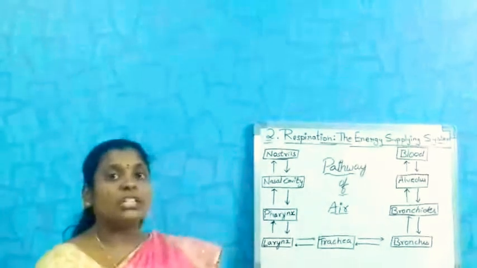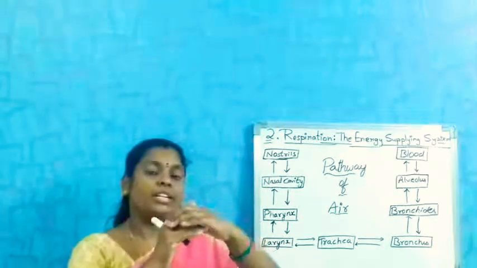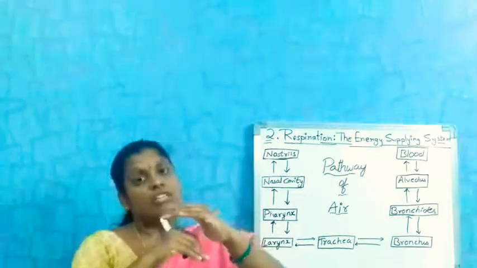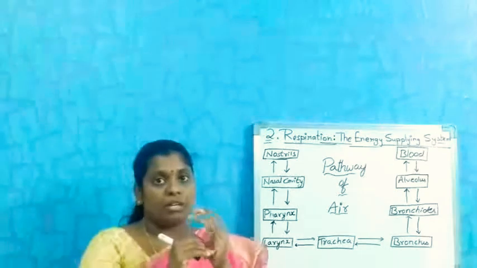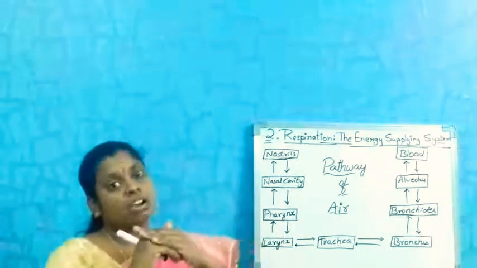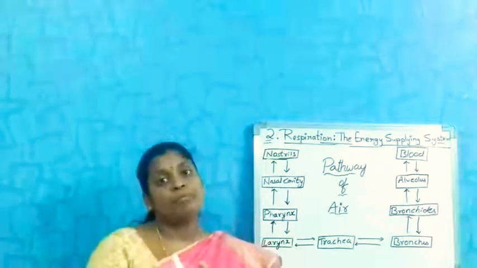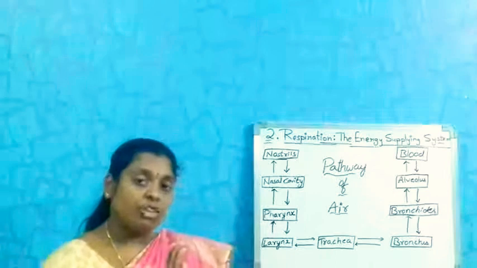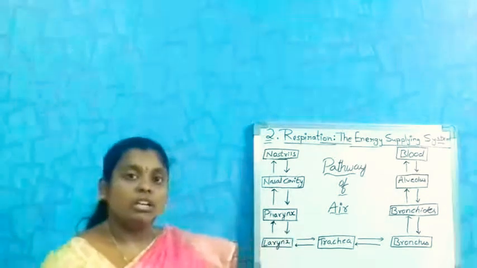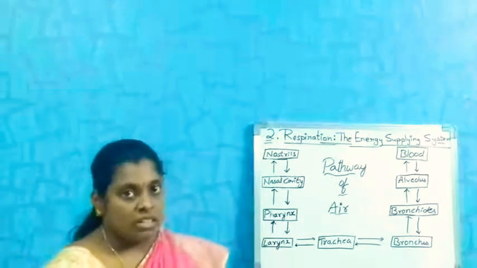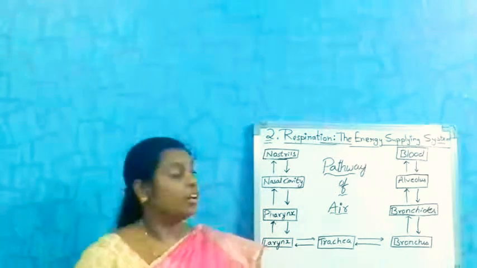This epiglottis is the flap-like structure that opens and closes the windpipe. Why? Because if it does not close, the food may enter the windpipe and into the lungs. This may lead to severe infection and blockage of the trachea.